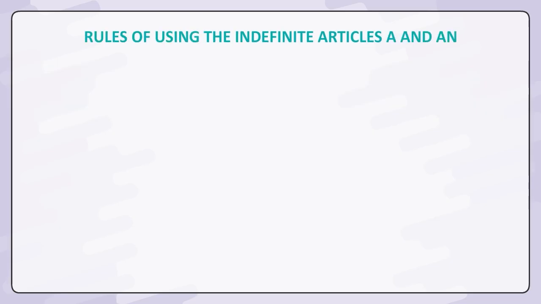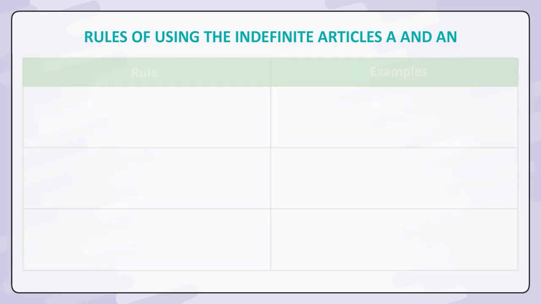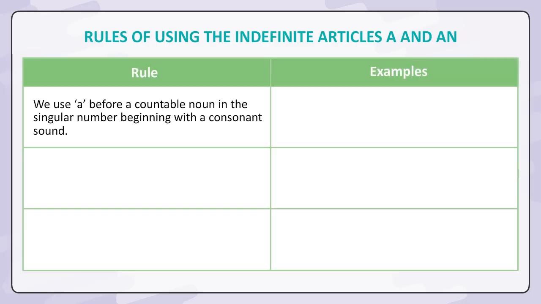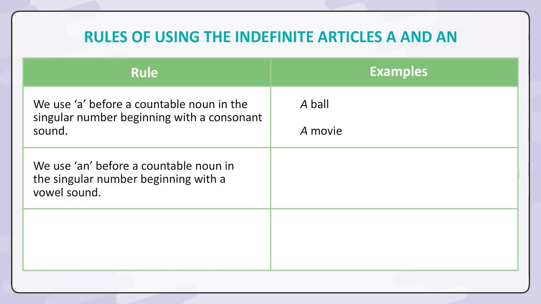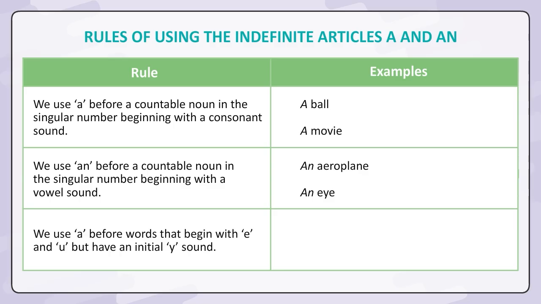Rules of using the indefinite articles a and an. Rule. Examples. We use a before a countable noun in the singular number beginning with a consonant sound. A ball, a movie. We use an before a countable noun in the singular number beginning with a vowel sound. An aeroplane, an eye. We use a before words that begin with e and u but have an initial y sound. A European, a universal truth.